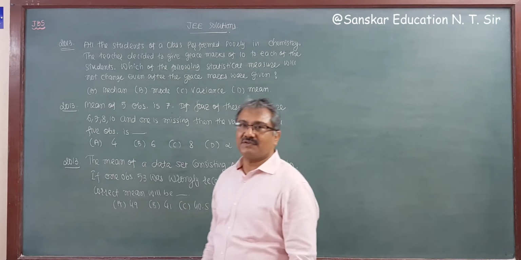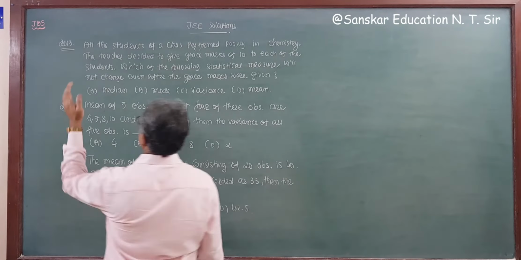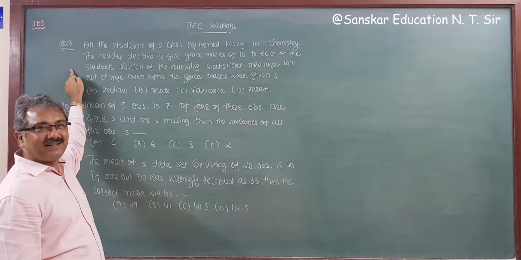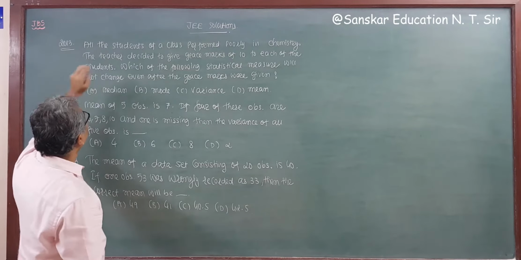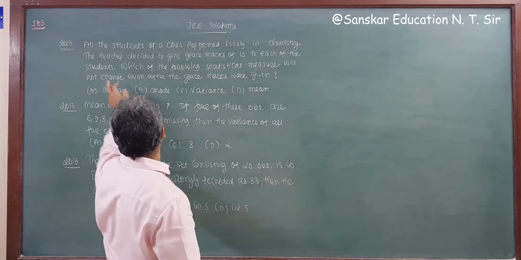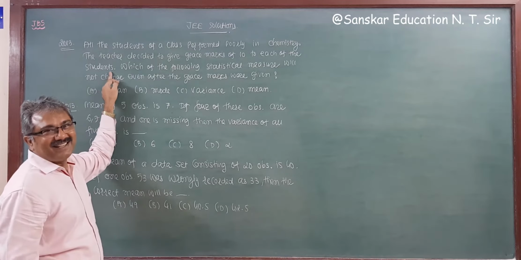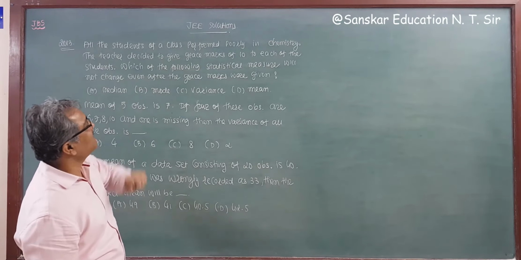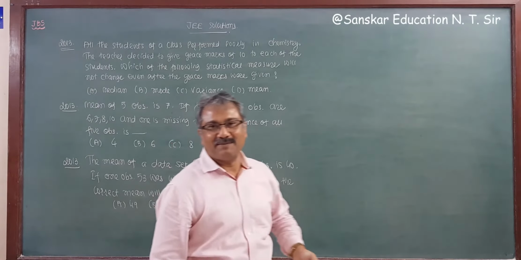2013 exams question. Given that all the students of a class perform poorly in chemistry, the teacher decided to give grace marks of 10 to each of the students. So the teacher is very nice, so kind, giving 10 marks in grace. Which of the following statistical measures will not change even after the grace marks were given?